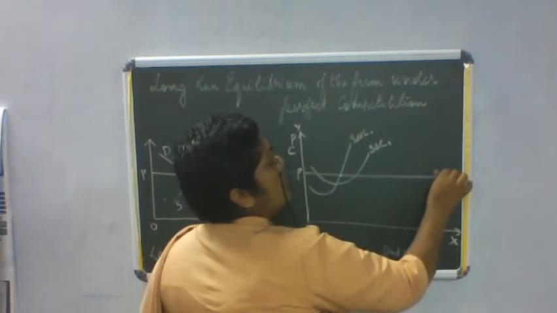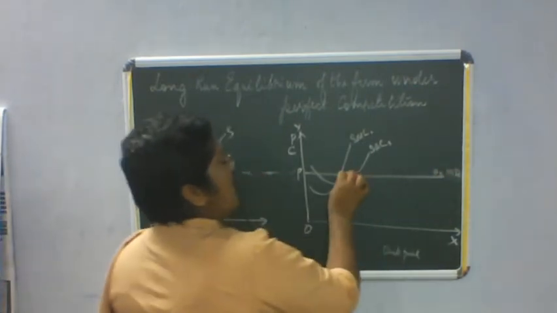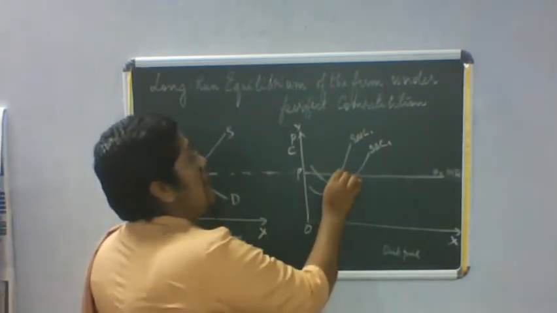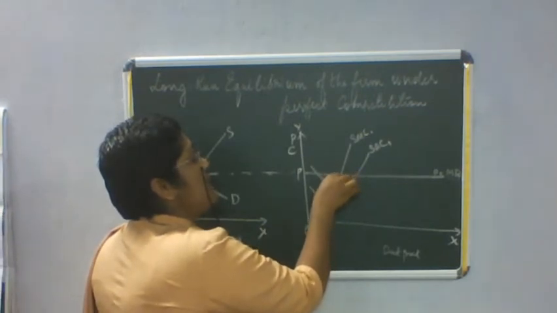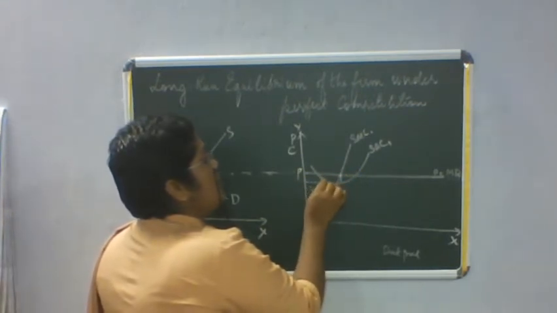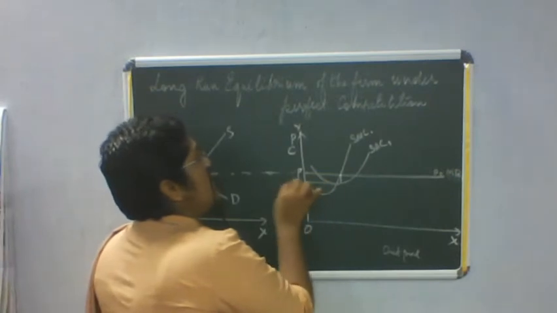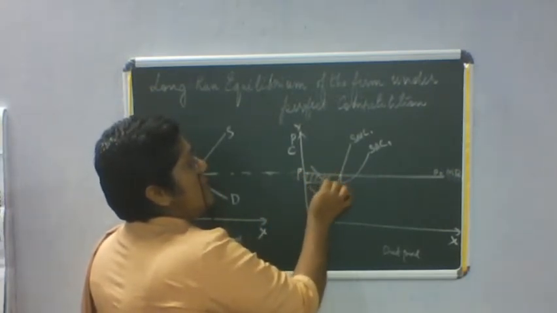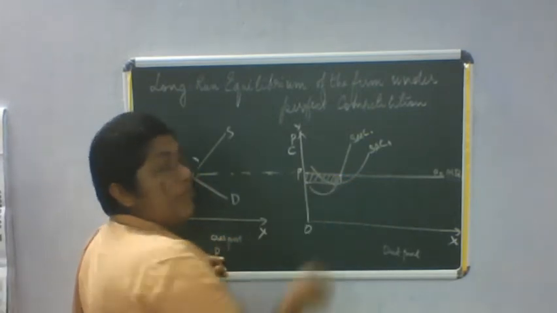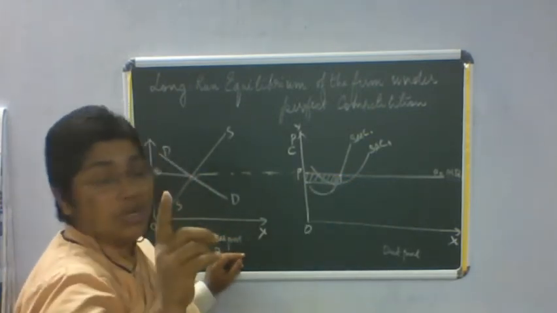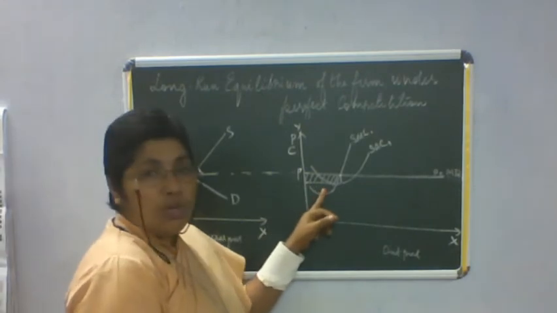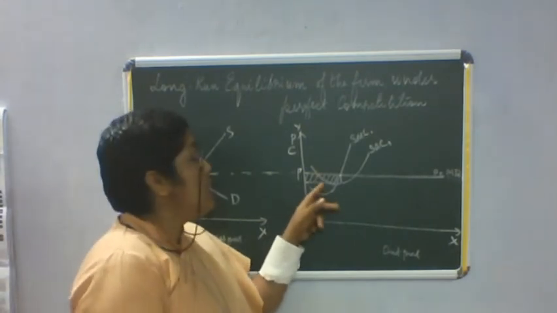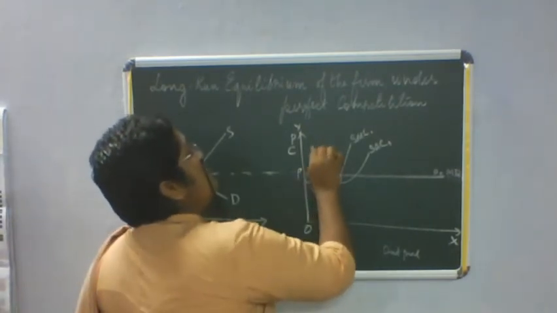So MC cuts MR at this point. I draw a line from here touching the AC curve and a line to the y-axis. And you can see here this firm is earning a supernormal profit. That happens in the short run. The firm is earning a supernormal profit in the short run, which is also called excess profit.